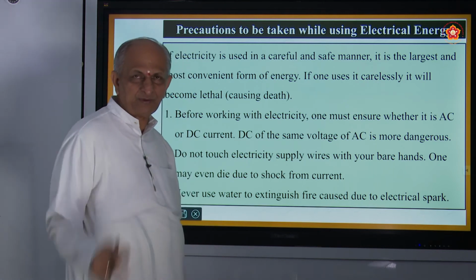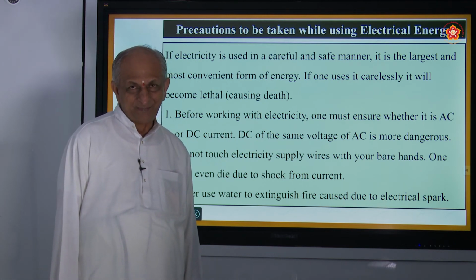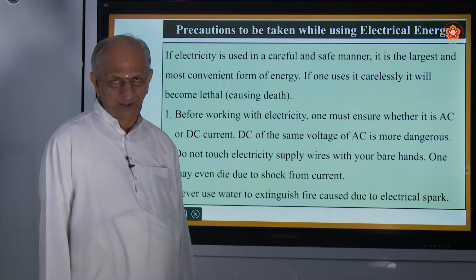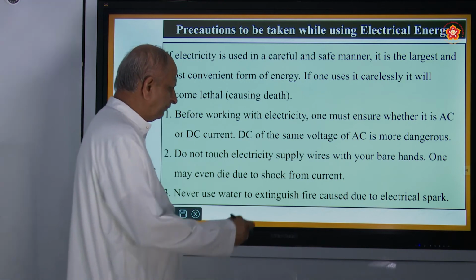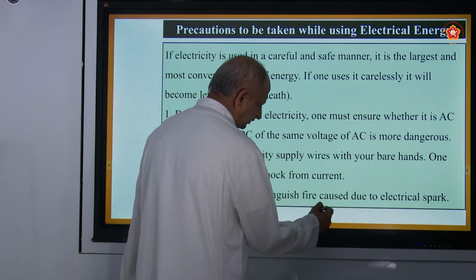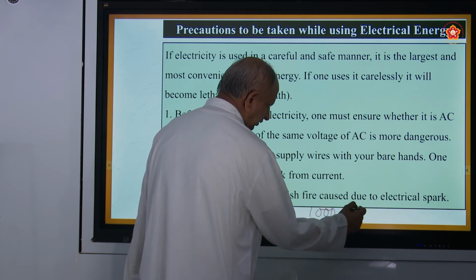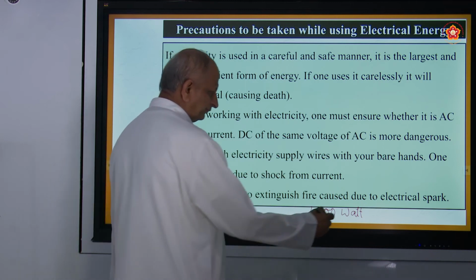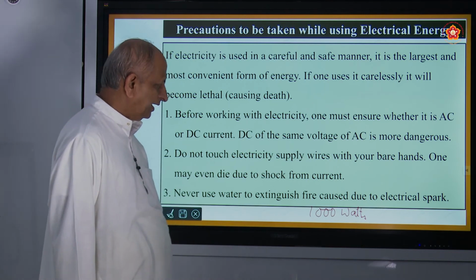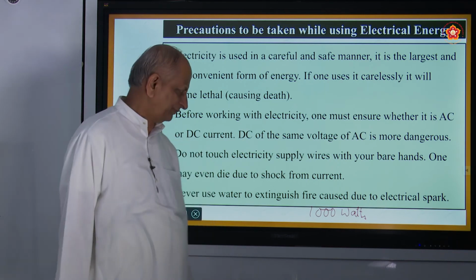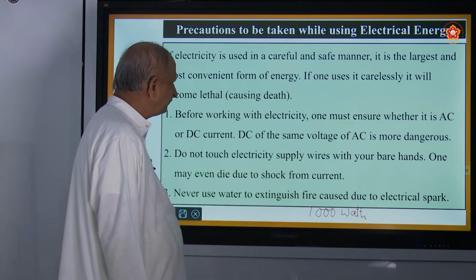How many know ironing of clothes? Okay, some of you know it. But better you stand on a wooden plank, because that iron box now gives a wattage of about 1000 watts. If that 1000 watts of current passes through our body, it leads to shocks, and sometimes it may lead to death also. So you should be careful that there is no short circuit.